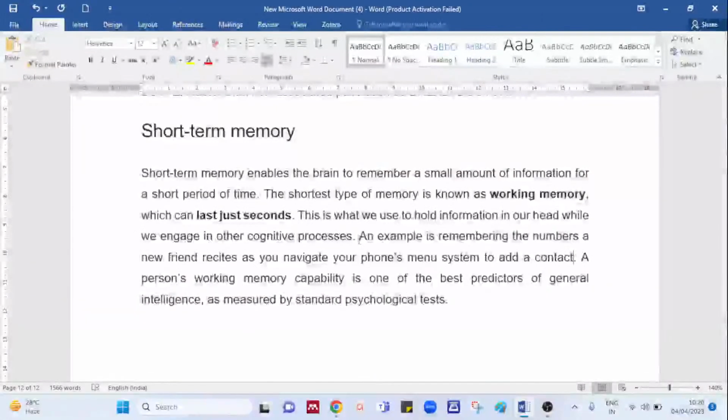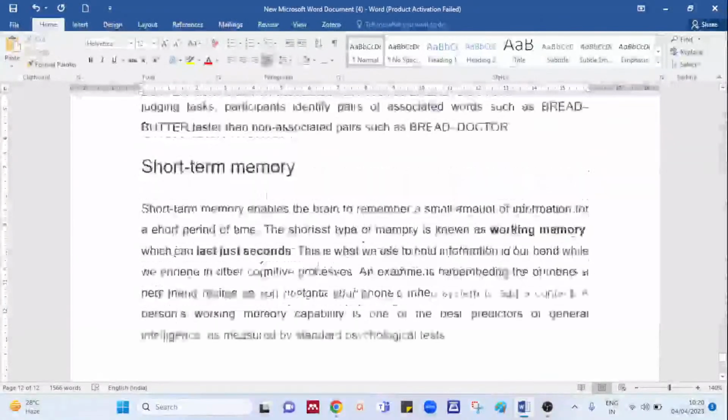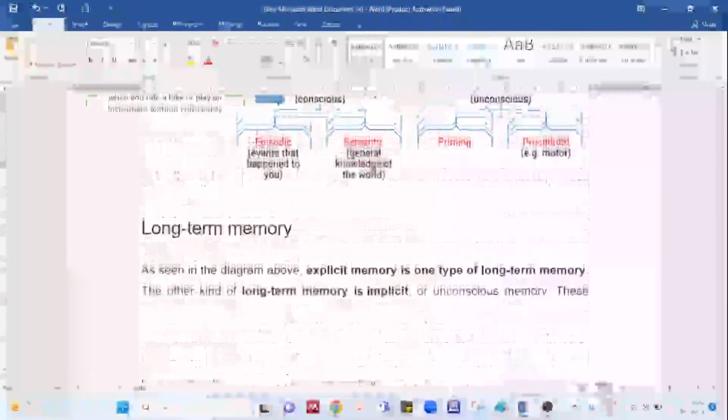Is this clear? So short-term memory, everyone is clear with. We do not have any such bifurcation in short-term memory. Now let's go to long-term memory. First, let's understand what long-term memory is.